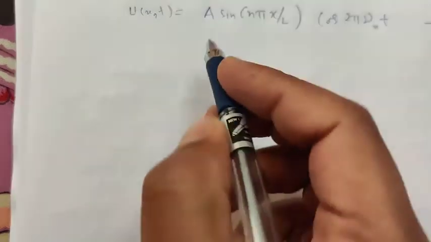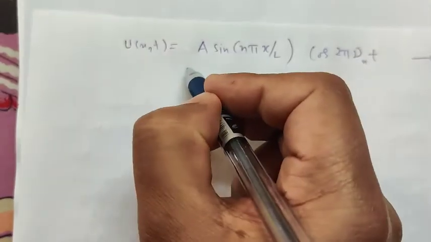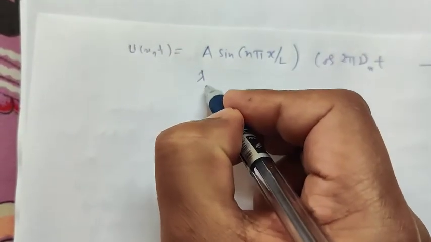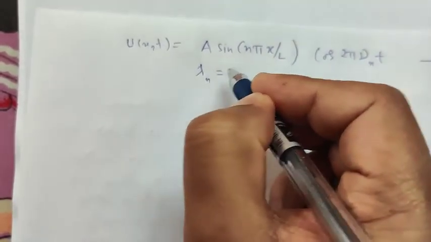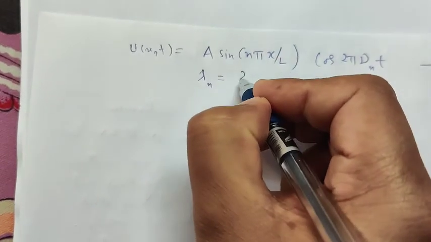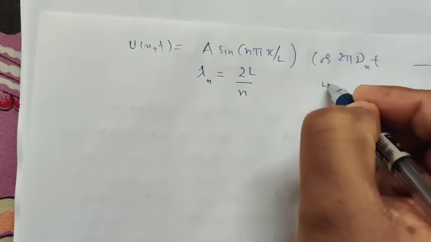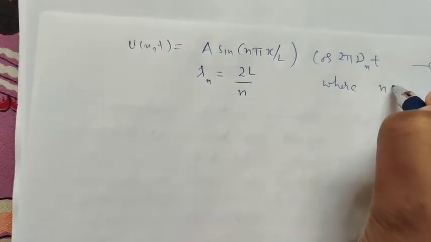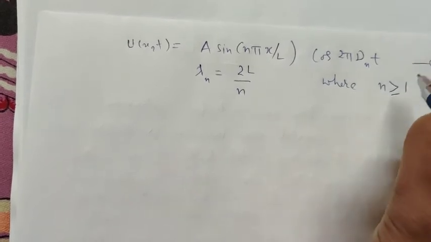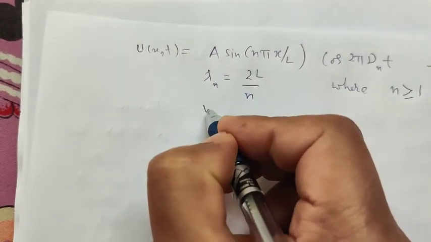So from this equation we can calculate the wavelength for this string as 2L upon n, where n is a positive integer greater than or equal to 1,